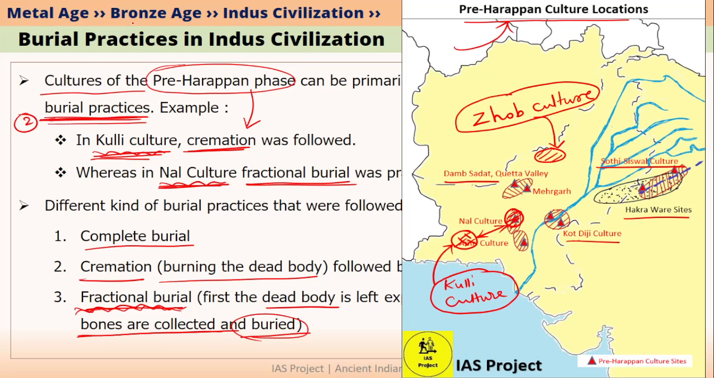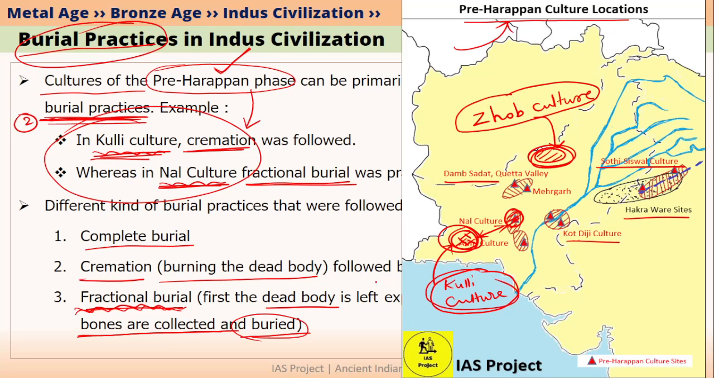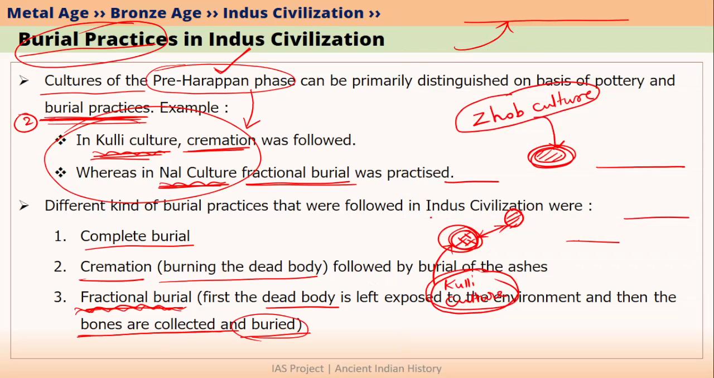For example, if a mains question is asked to elaborate on the cultural differences between pre-Harappan phase cultures and mature Harappan phase culture, then you can write one aspect as burial practices. In such an aspect, you can include this kind of information. Otherwise, you don't need this information. So here you have learnt two new cultures, Kulli culture, which is located over here, and Zob culture, which is located over here. Both are in Pakistan. So that was about the pre-Harappan culture practices of burials.